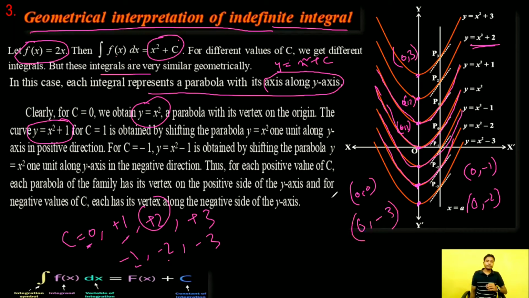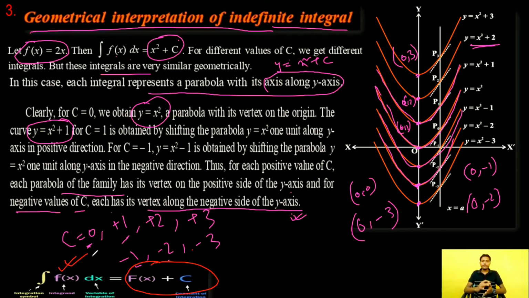So for each positive value of c, each of the parabolas of the family has its vertex on the positive side of the y-axis, and for each negative value of c, we will have a family of parabolas whose vertex is along the negative side of the y-axis. Okay, so we can conclude that the integral of an integrand represents a family of curves.